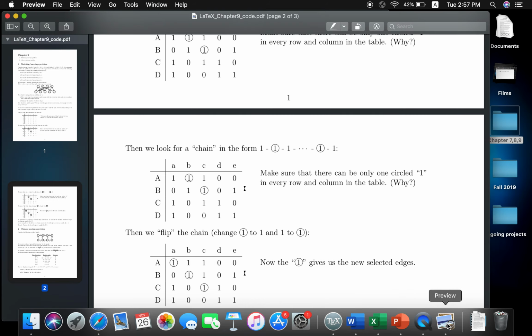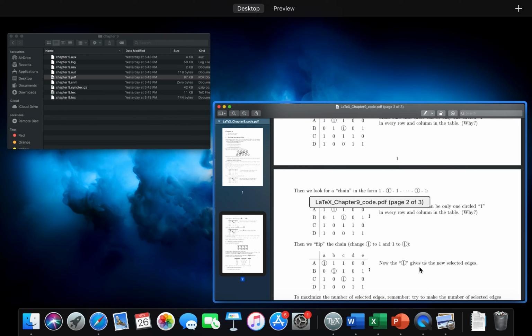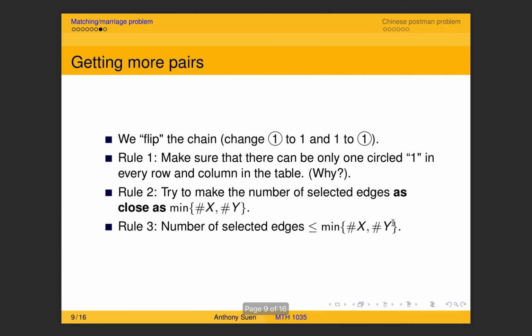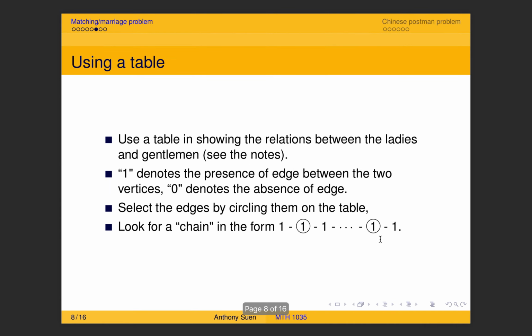In fact, the most interesting part is after you pick that chain, you flip it. Then after the flipping, you will get what? For example, here the circled one becomes uncircled, and the uncircled one becomes circled.